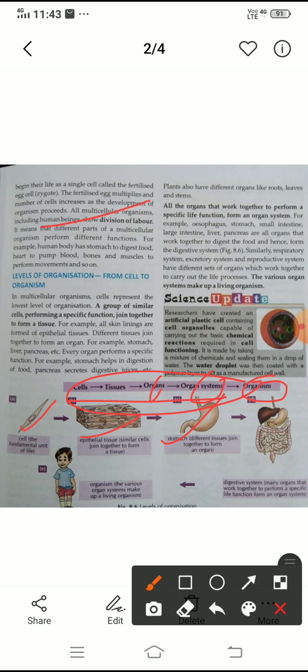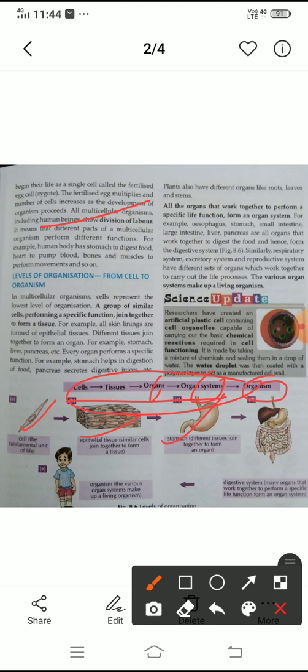We take food daily, and this food first collects in the stomach, where it is digested and gives us energy. Stomach, pancreas, and liver are all single organs in our body.